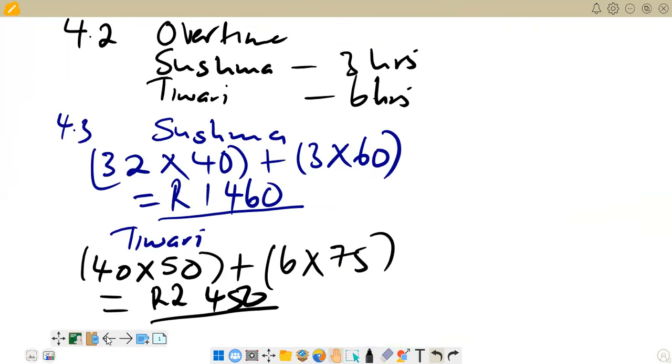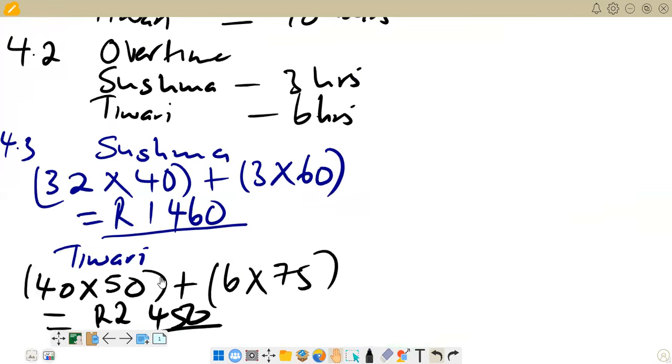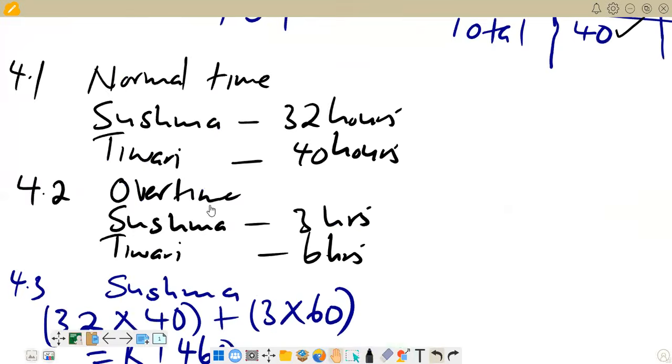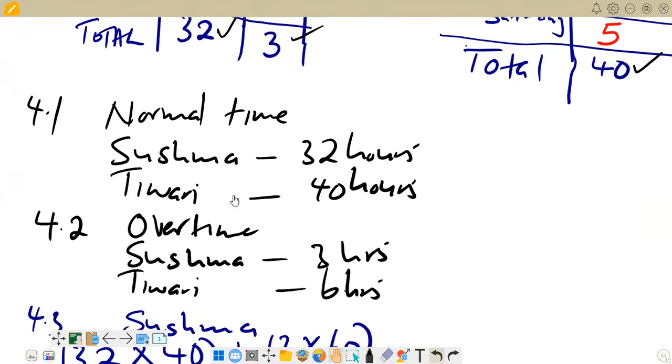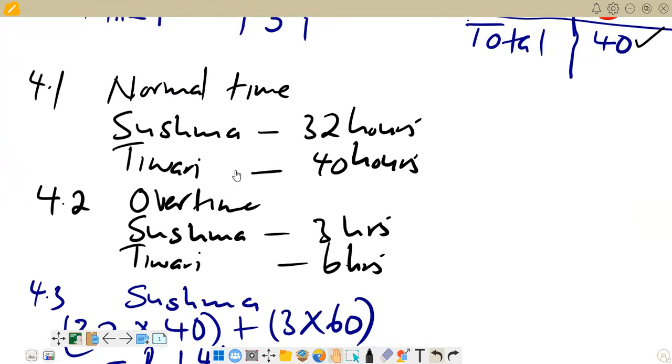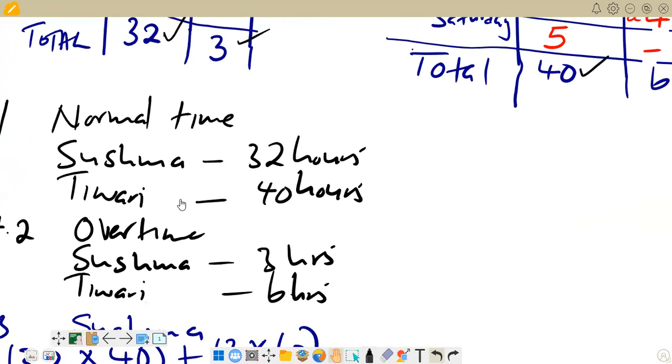So we go back there for pension funds. It's now 4.4. We can just maybe try to create some space here. 4.4. Right, we come here, say 4.4. This is now our pension fund. Right, so for normal time,